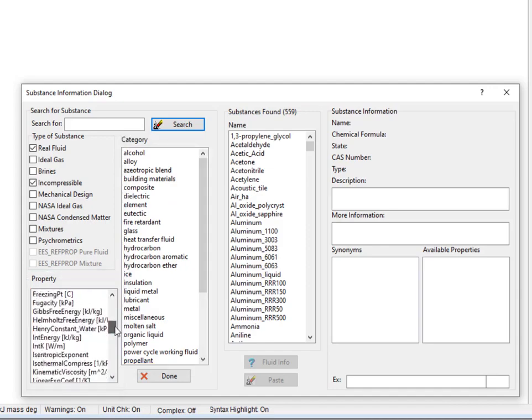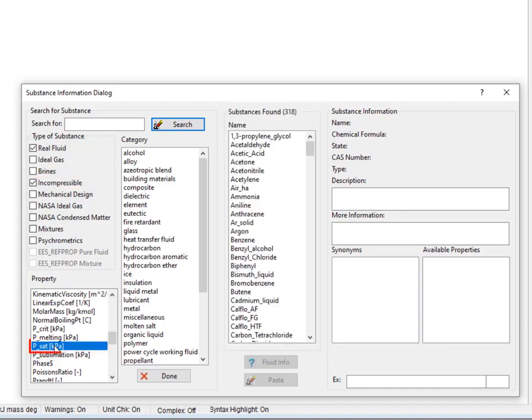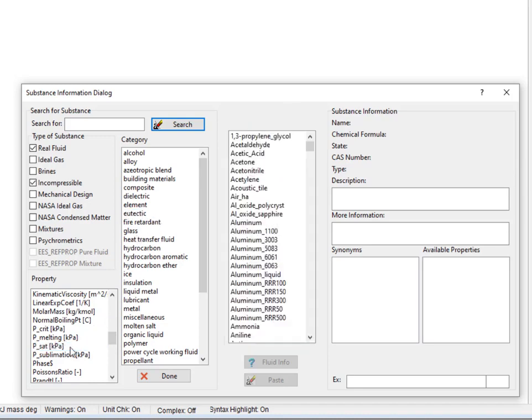So for example, here I'm going to set up a search where I find all the real fluids and all the incompressible substances that have the saturation pressure function, so PSAT, and also are categorized as eutectants. And you can see then here I have this relatively small set of those substances that match my search criteria. If I want to undo a selection in the property or category list, I just hold down the control key and make the selection again, as I've done here.